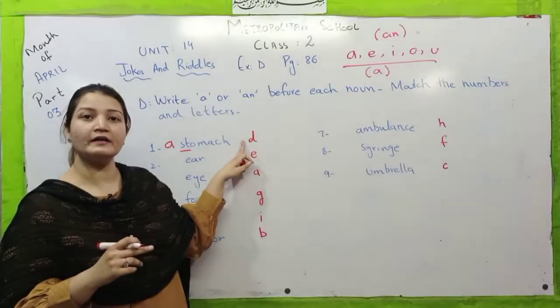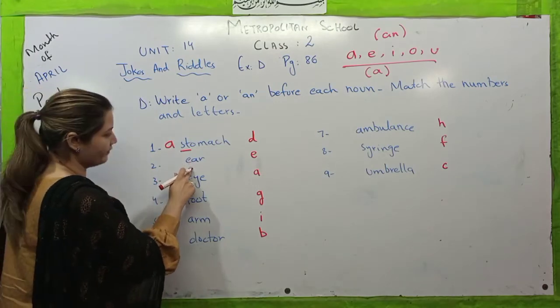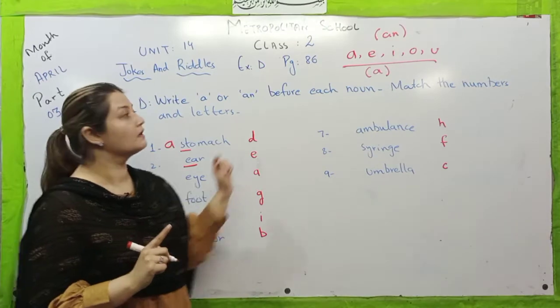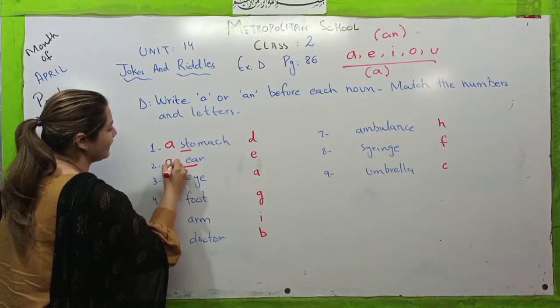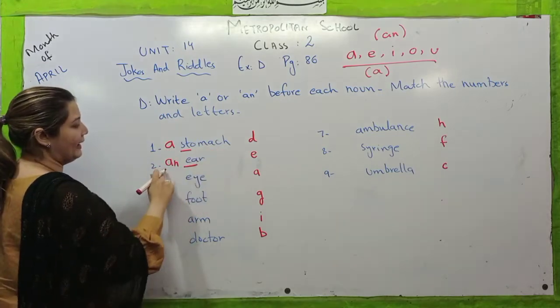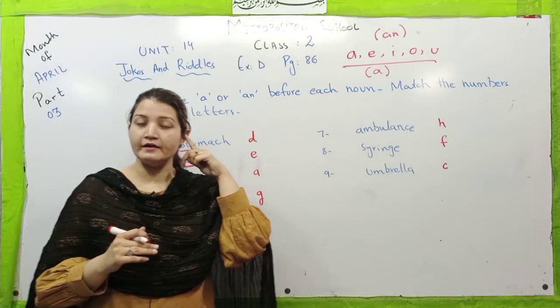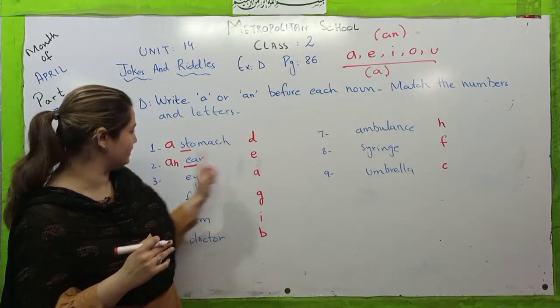Now let's move towards the next noun, that is ear. Now you will see that ear starts with a vowel, E. So what do we have to write? We have to write an. A stomach, an ear, and in the picture, the ear has the letter E. So I have written here the letter E, an ear.